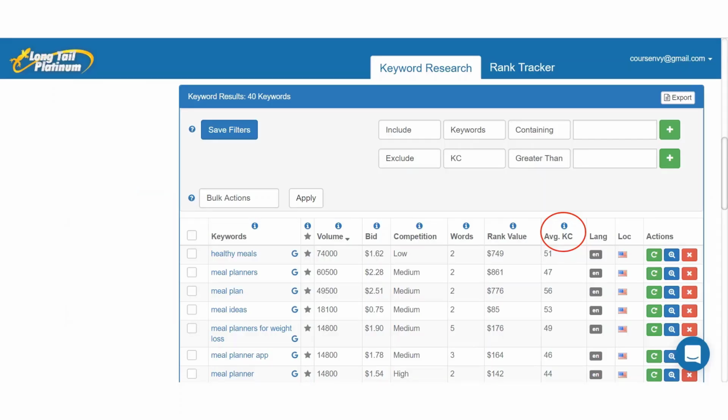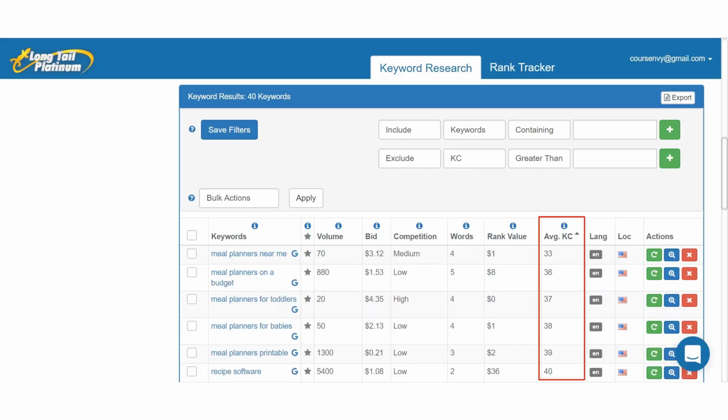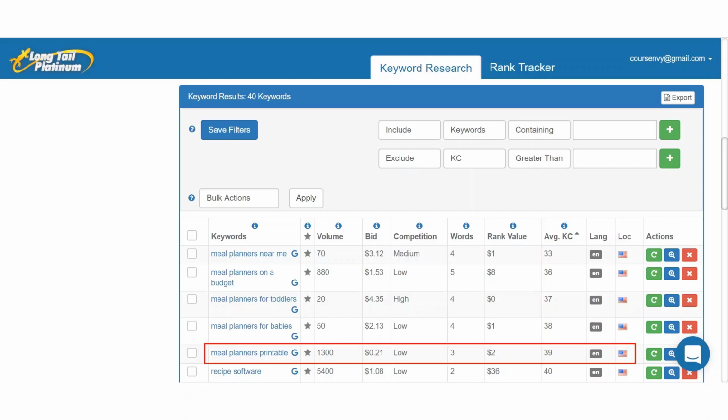So back to our keyword search results. Look at the column labeled average KC. This is the keyword competitiveness rating. All these high search volume keywords are very difficult to rank for, all at 40 to 50 KC and above. So let's click that average KC column to sort from lowest KC to greatest. Now this is much more interesting. There's several long-tail keywords here we can rank for in this list. Notice all these KCs are 40 and below. The most interesting one that jumps out at me is the keyword meal planners printable.